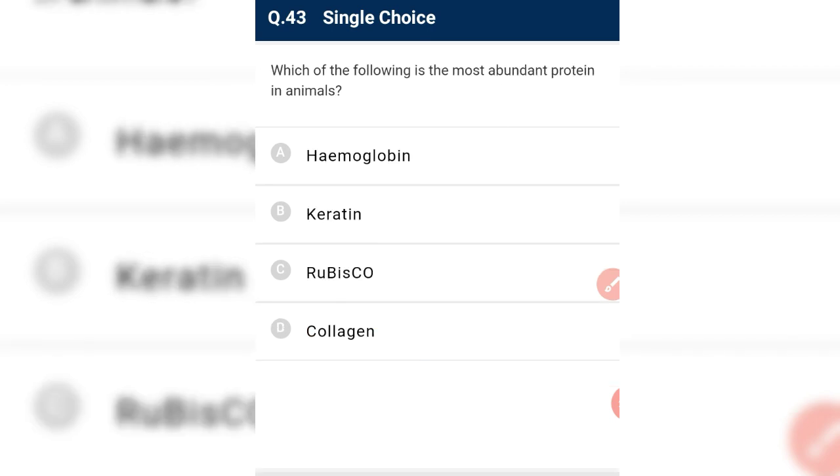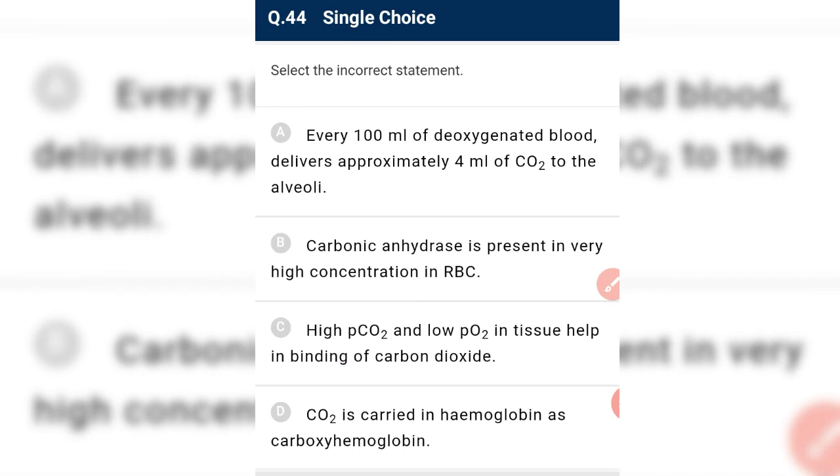Which of the following is the most abundant protein in animals? Collagen is the most abundant protein in animals, and rubisco is the most abundant protein in the plant world. Select the incorrect statement.